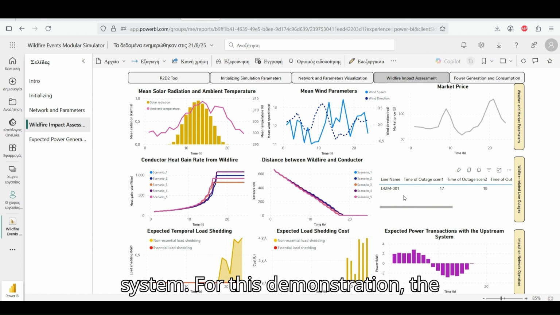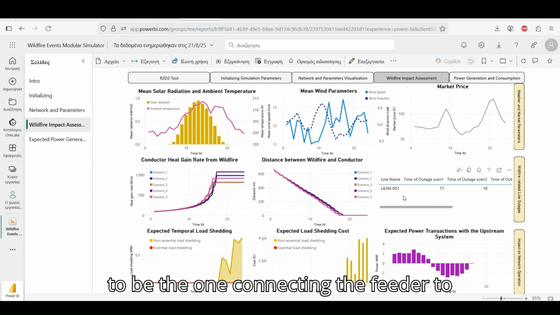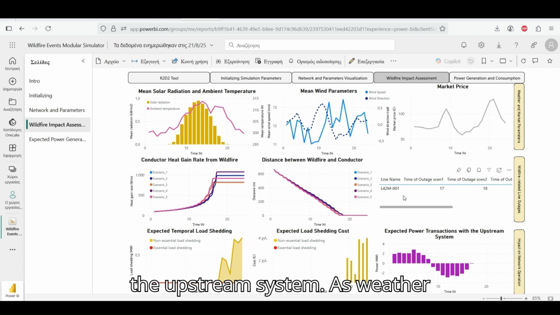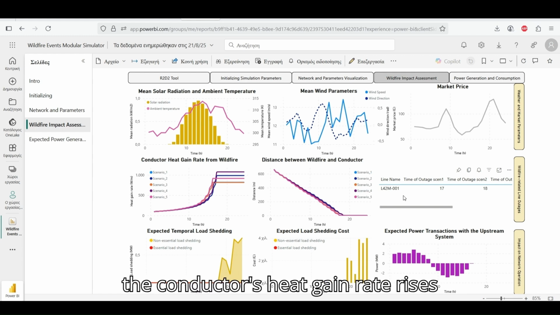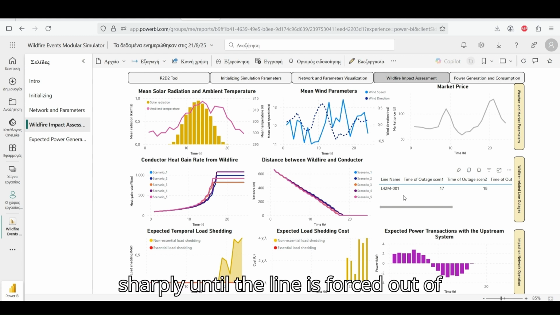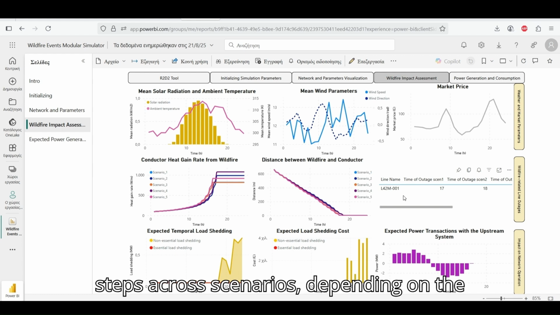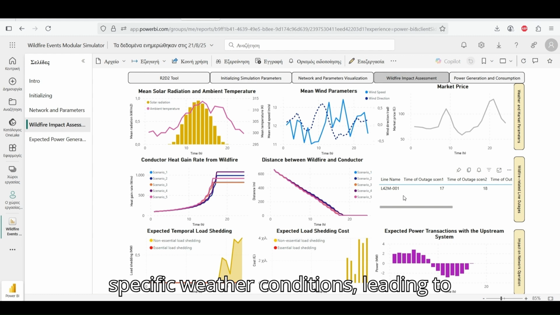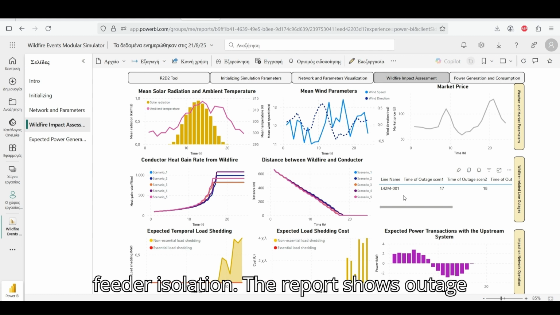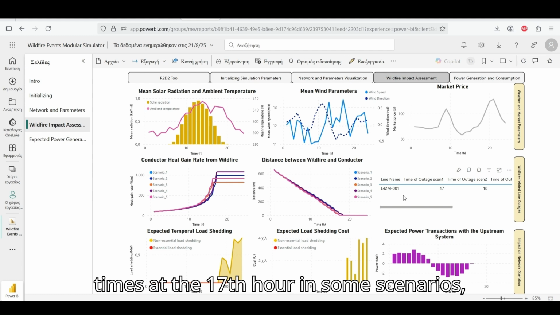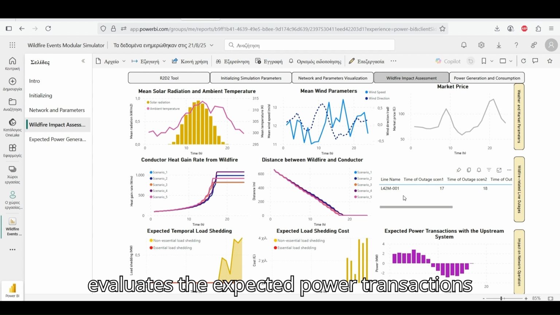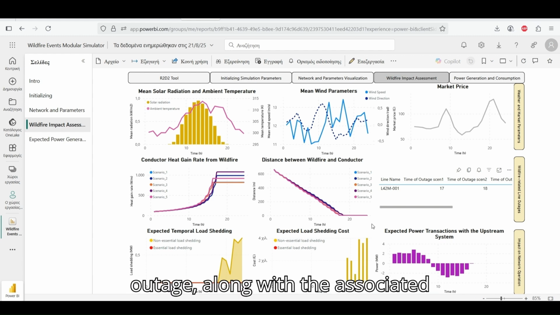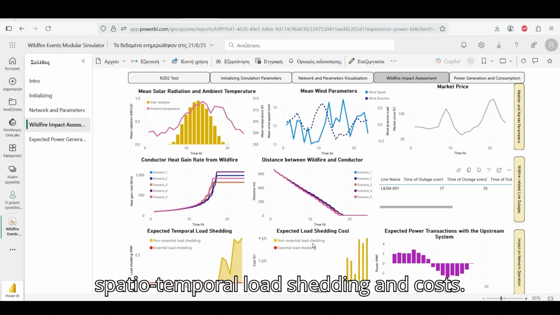For this demonstration, the threatened distribution line is assumed to be the one connecting the feeder to the upstream system. As weather conditions evolve, the distance between the wildfire front and the line decreases. Once the wildfire approaches, the conductor's heat gain rate rises sharply until the line is forced out of service. This occurs at different time steps across scenarios, depending on the specific weather conditions, leading to feeder isolation. The report shows outage times at the 17th hour in some scenarios and the 18th in others. The model then evaluates the expected power transactions with the upstream system up to the outage, along with the associated spatiotemporal load shedding and costs.